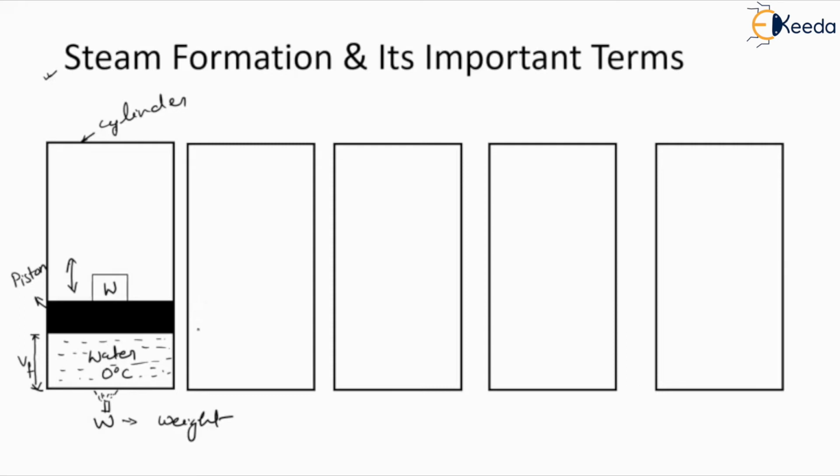In that case, the pressure will be constant. So in the second condition, suppose this is our piston. The piston will be at the same position, the weight will be at the same position, and this water will reach the saturation temperature.